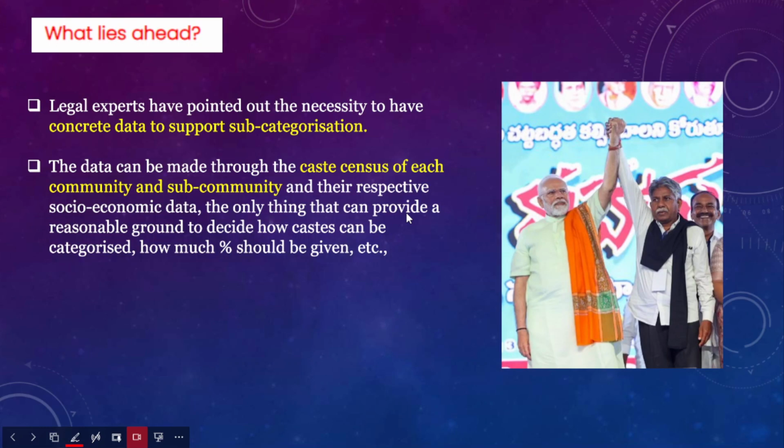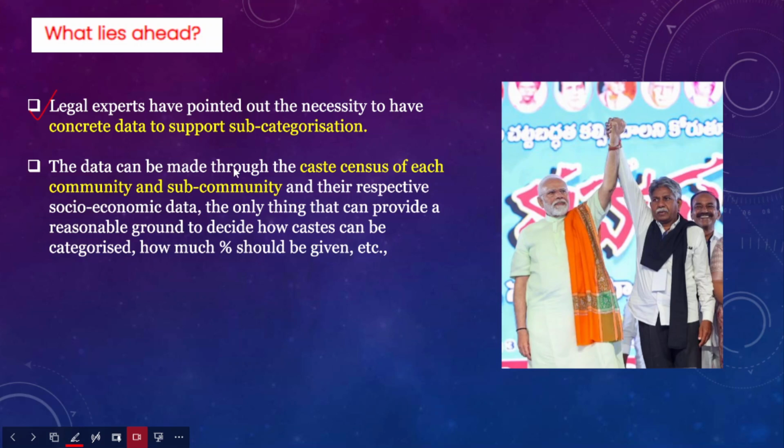Now in this context, what lies ahead? Okay, so what would be the way forward? The first way forward: legal experts have pointed out that there is a necessity to have concrete data to support subcategorization. When we have concrete data on subcategorization, that will help compel the judiciary and even the parliament to take positive steps for the subcategorization of SCs. That will also generate enough public sentiment about subcategorization within SCs.